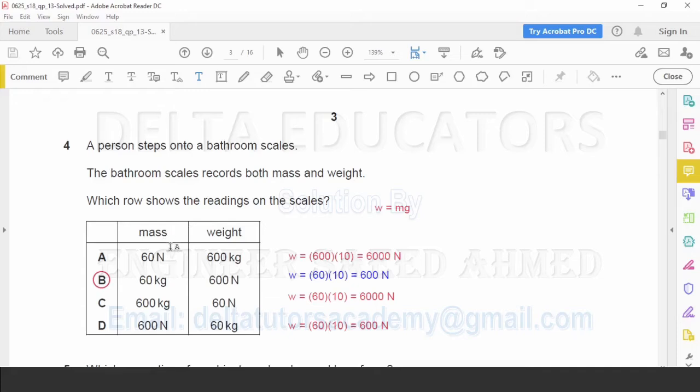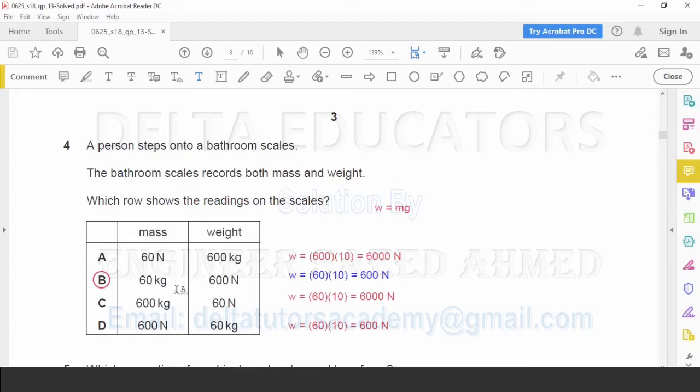For mass, in option A it is 60 Newton, in B 60 kg, in C 600 kg, and in D it is 600 Newton. Unit of mass is not Newton, it is kg. So here our option A and D are not the possible options because here the unit of mass is given Newton. Our possible options are only B and C, where unit of mass is given kg.